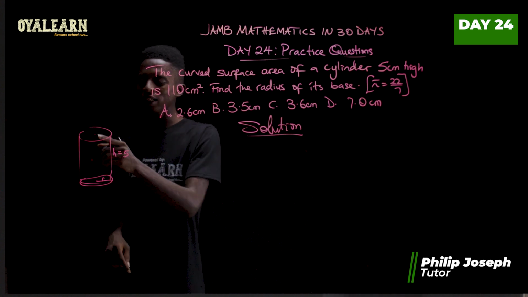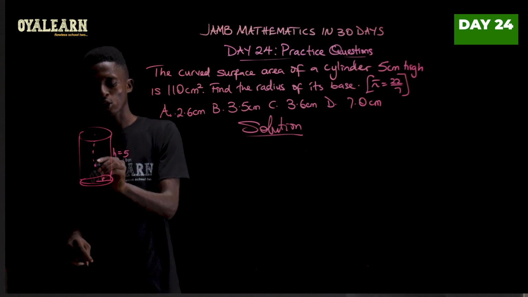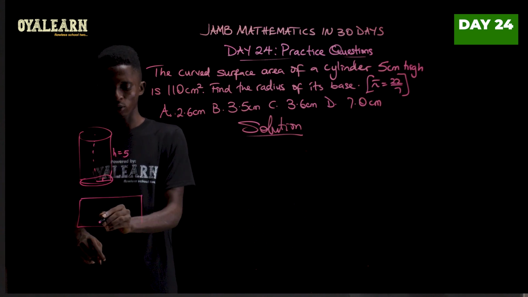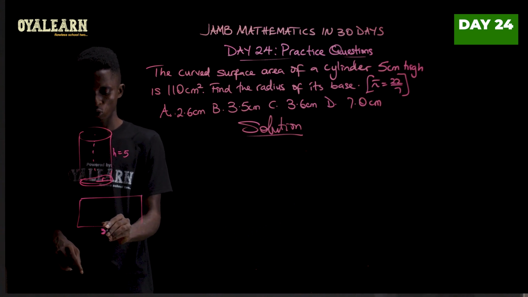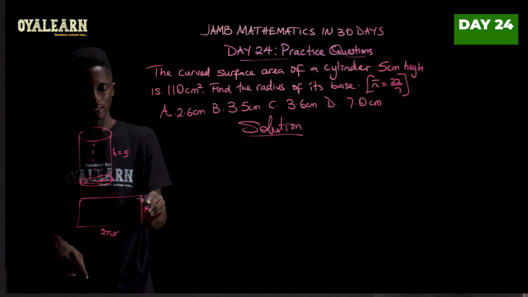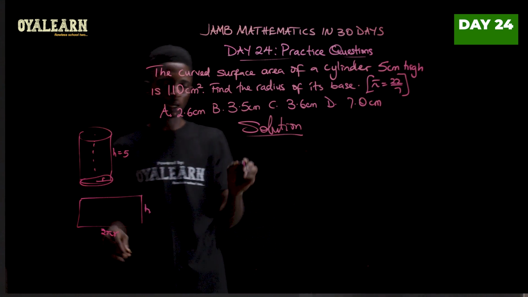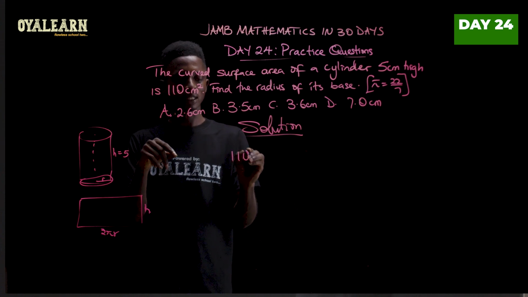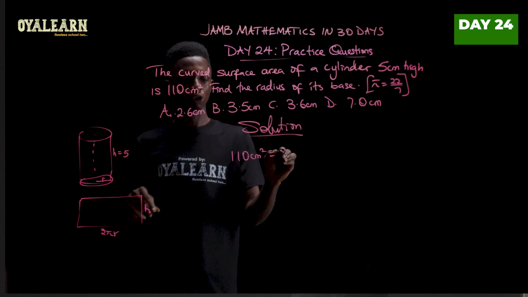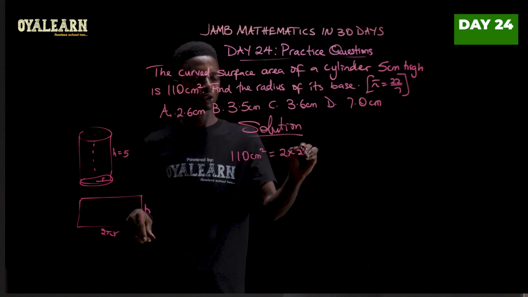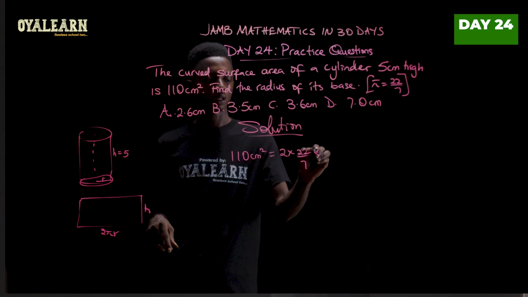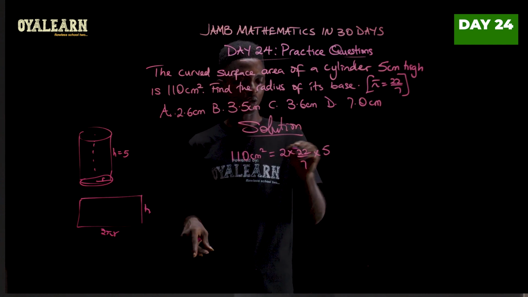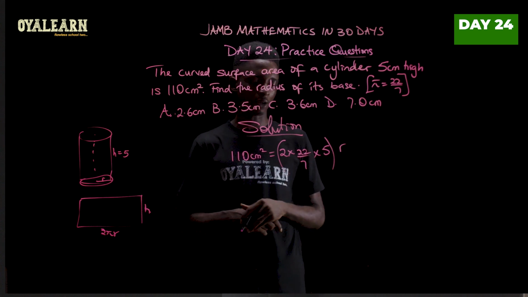Okay, now to find the area of this, we can just cut it and then we'll have something like this, where this is the circumference of the circle, which is given as 2 pi r, and this is h. So the curved surface area would be 2 pi r h. So 110 centimeters squared should be 2 times pi, which is 22 over 7, times r, which we are looking for, so times h, which is 5.